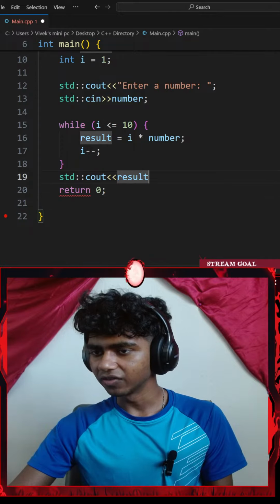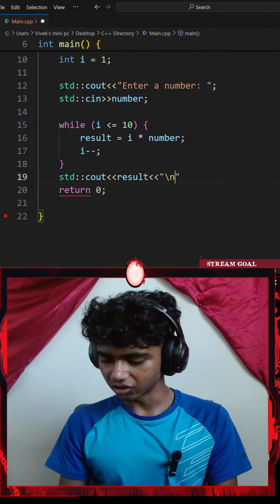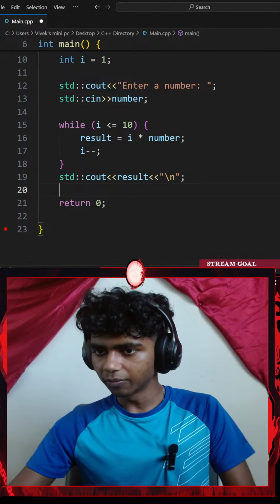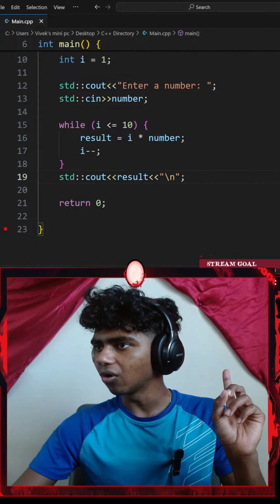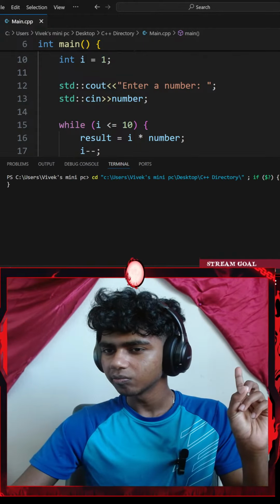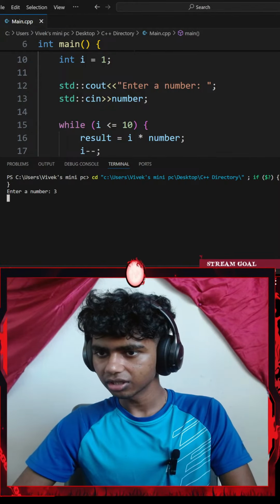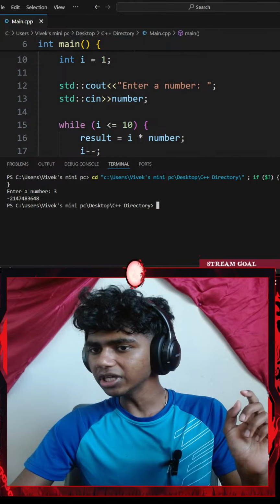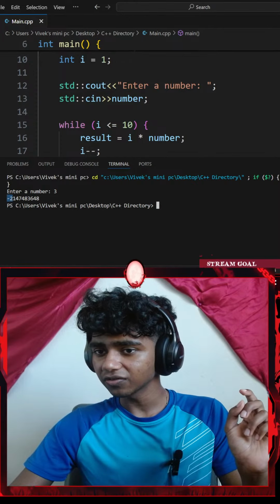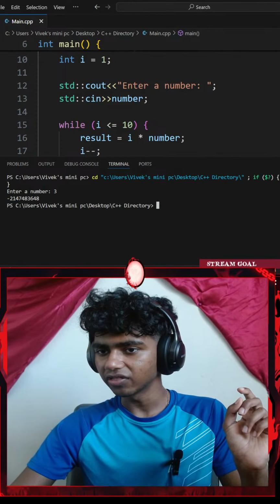Okay, and then I'll go ahead and return 0. Let me go with a \n new line. Okay, perfect. If I hit Control S, save the code and run the command, it says enter a number. Let me go with 3. Okay, it's probably negative.